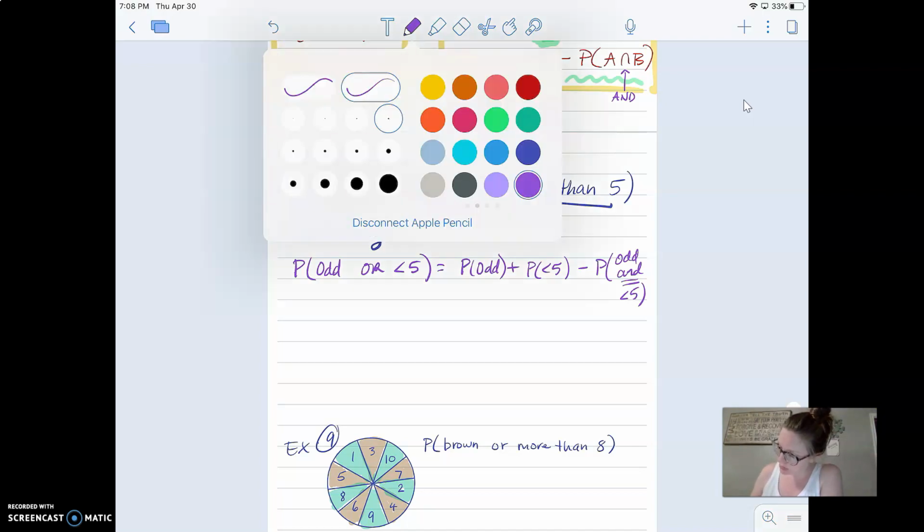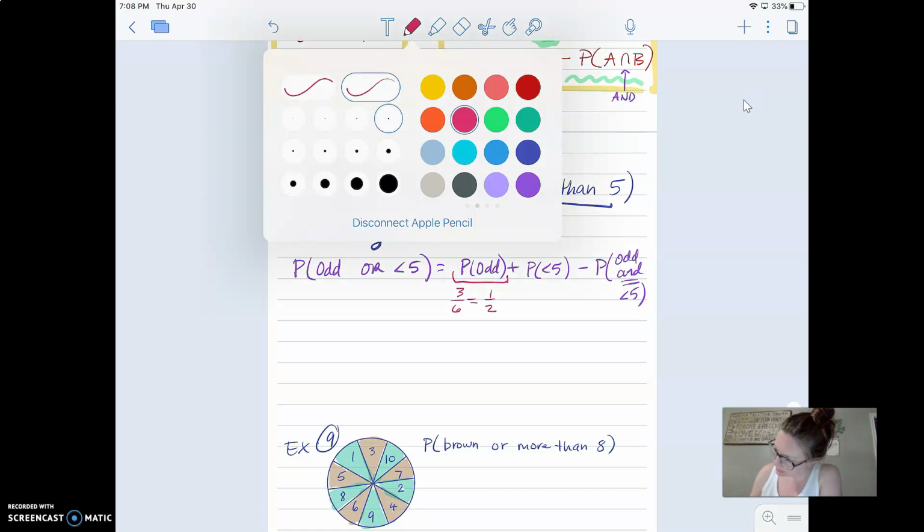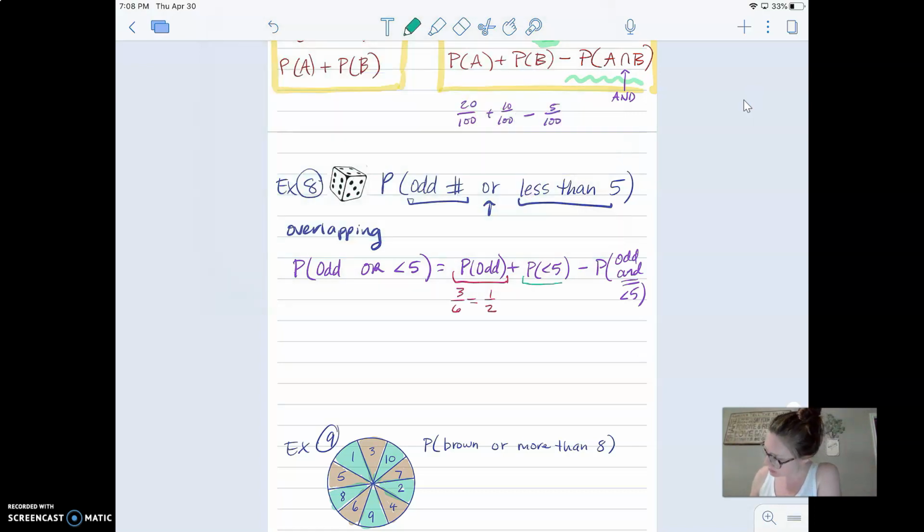Let's start with, I'm going to color code here, probability of odd. Well, if you have 6 numbers on a number cube, then the probability that you're going to get an odd is going to be 3 out of 6, which is 1/2, right? So I'm just going to write that here, 3 out of 6, which is 1/2, okay? Now, what's the probability of less than 5? So that's 1, 2, 3, and 4. That's 4 options out of 6, okay? That's going to be 2/3, right?